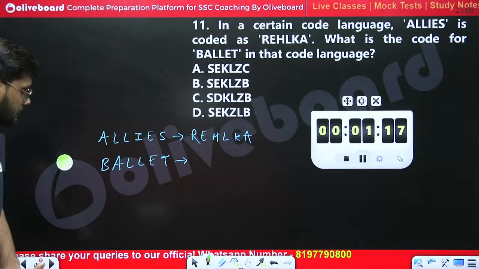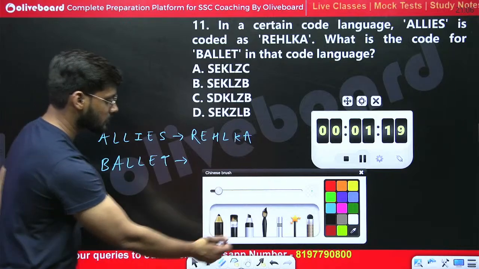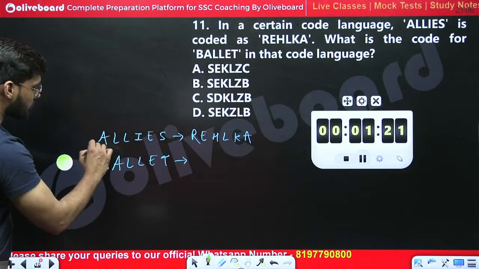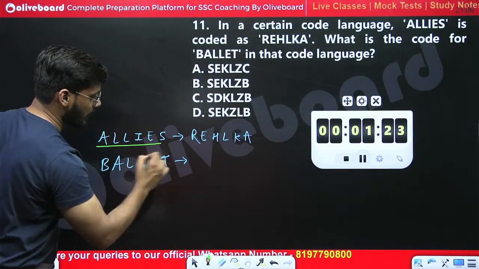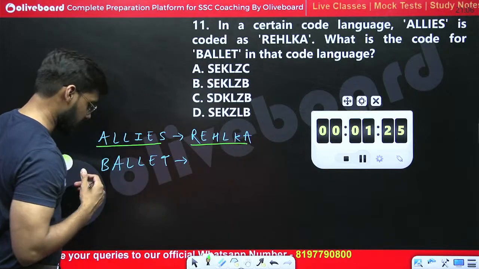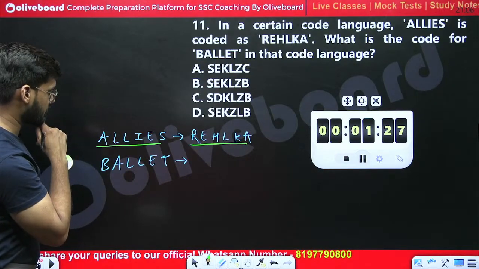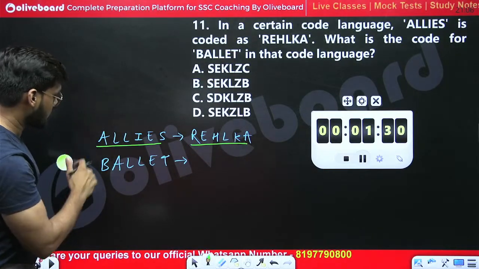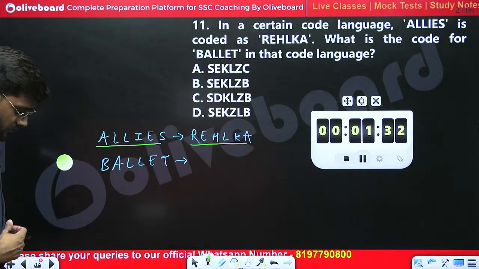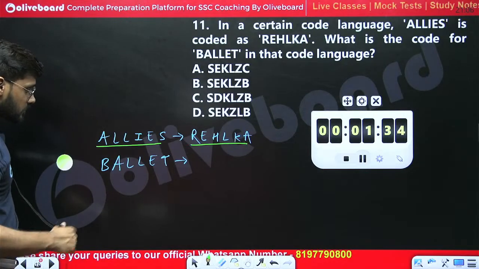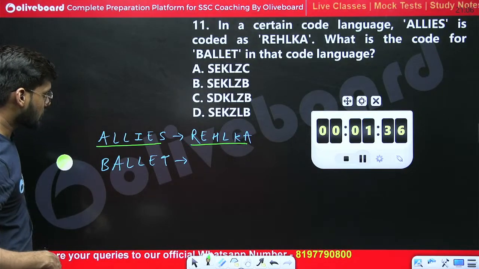Okay, let's see. We are given allies and we have to decode how we can connect this REHLKA. What should be the logic?